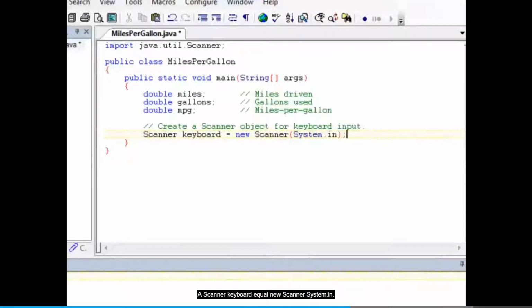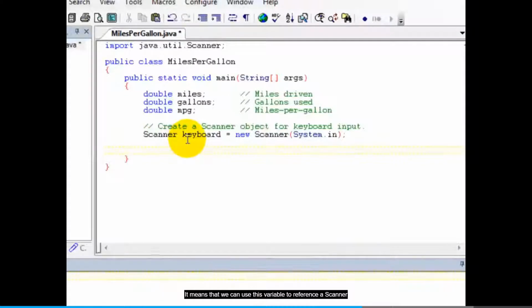Now, let's just have a review of what this statement does. This part of the statement declares a variable named keyboard, and that variable is a Scanner reference variable. It means that we can use this variable to reference a Scanner object in memory.